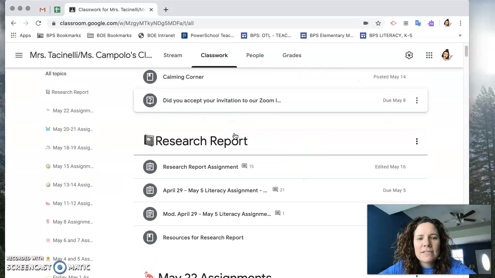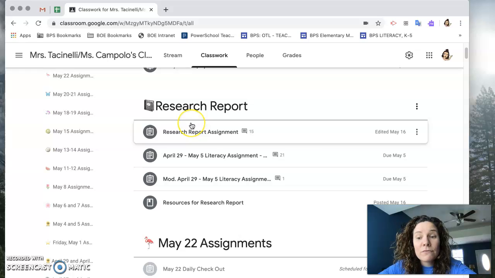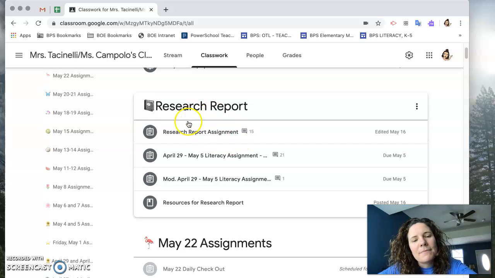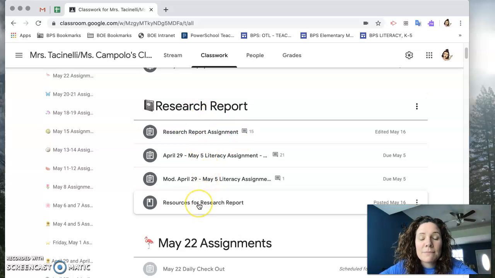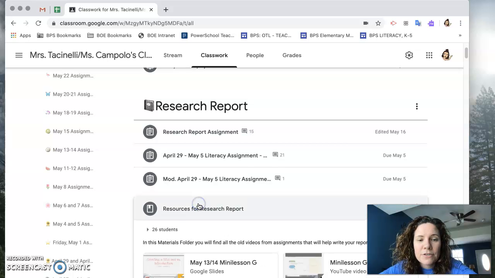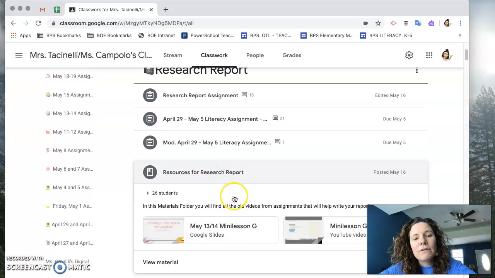You can see right away that we have a research report section. This is where all your information is going to be for your research report. The first thing I want to show you is down here. We have the resources for research report. Basically, I'm going to put any of the information, any videos in there that you will need as you're writing your report.